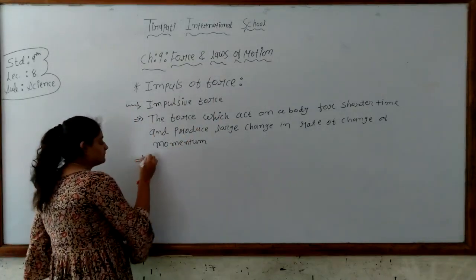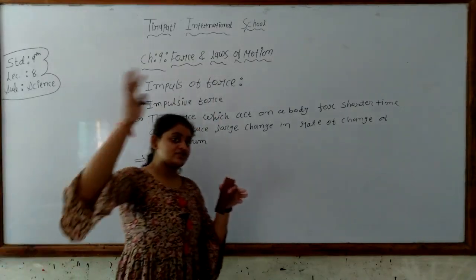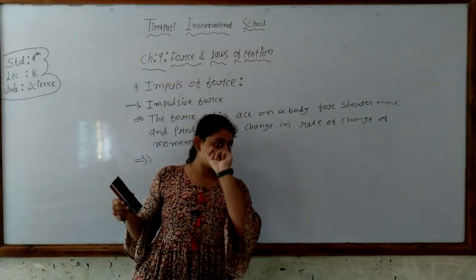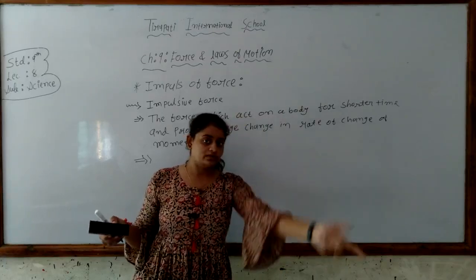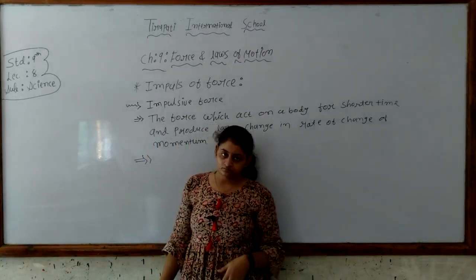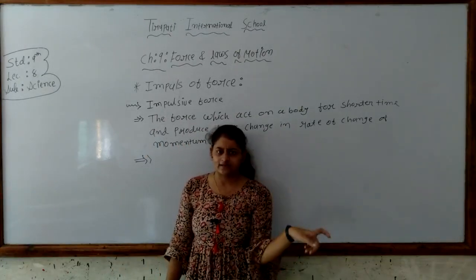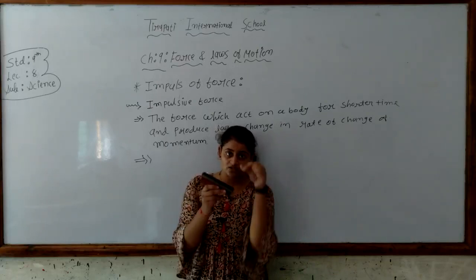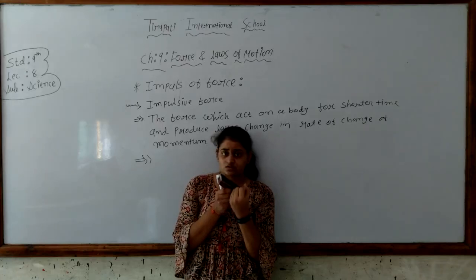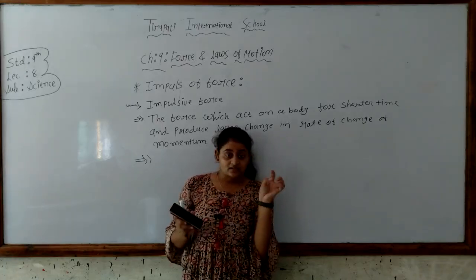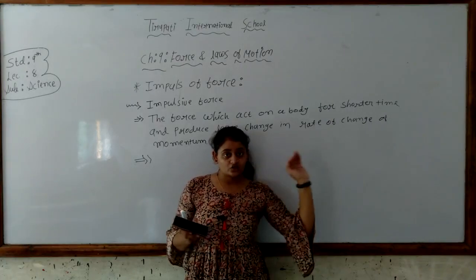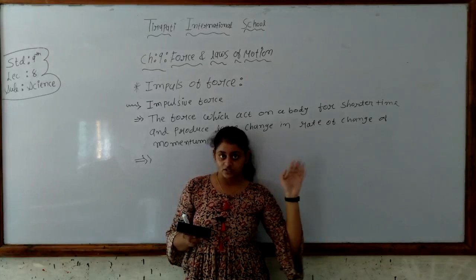For example, when the ball is hit by the bat, the time of the collision is 0.01 seconds. You can see that when the bowler bowls, the batsman hits the ball in a very short time. So the time of the collision when the ball and the bat come in contact with each other is very small, 0.01 seconds. Such a small collision time can produce a large change in the rate of change of momentum.